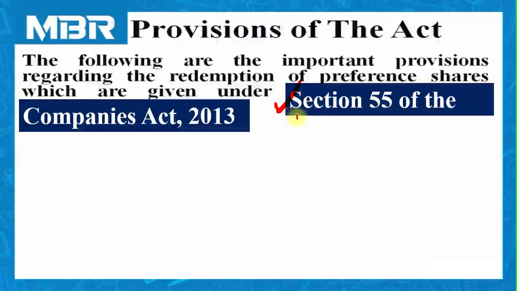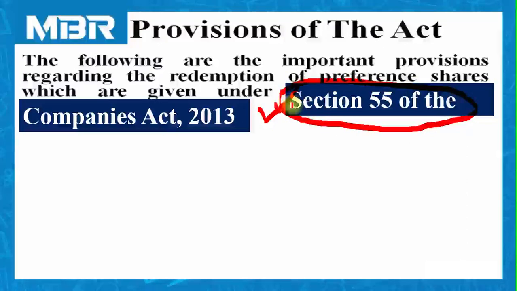Here you need to remember the section of the Companies Act 2013 which deals with the process of redemption. This section is section number 55. In section 55 of the Companies Act 2013, all important provisions and conditions are explained.